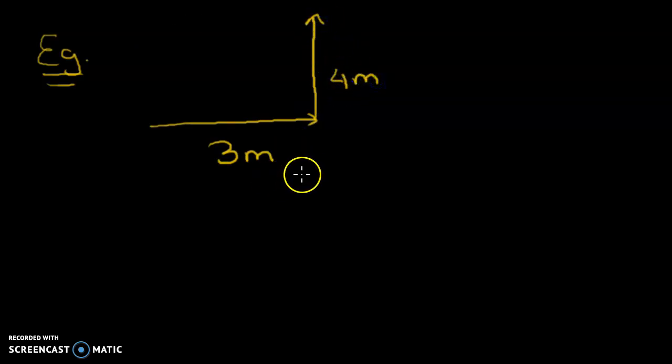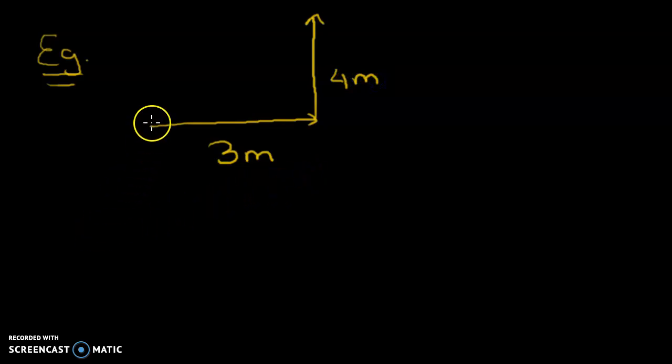Say for example, there's a girl named Anjali who goes 3 meters in the east direction, then suddenly moves to her right and walks 4 meters in the north direction.